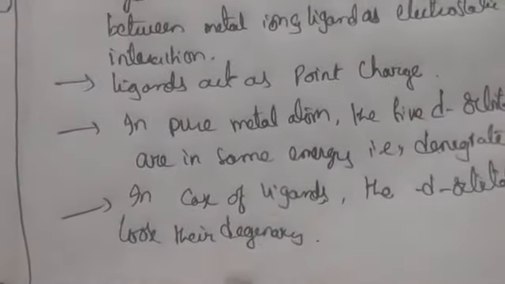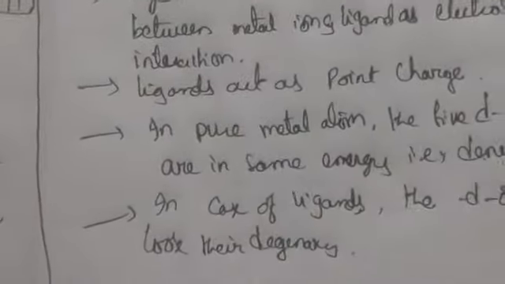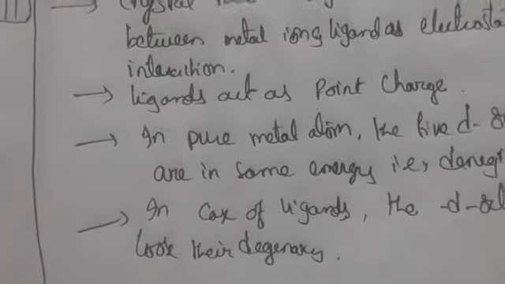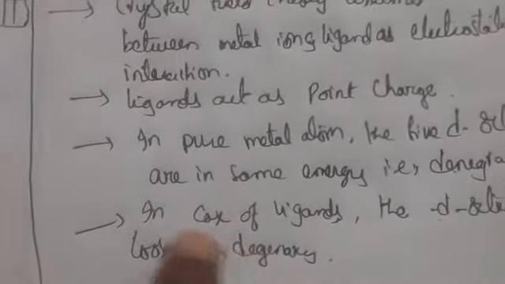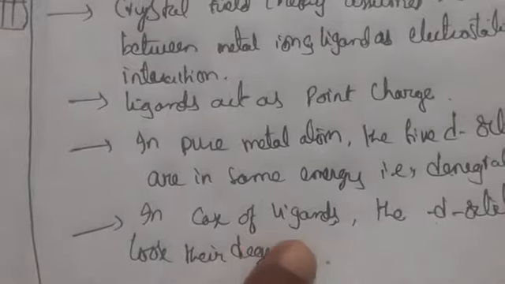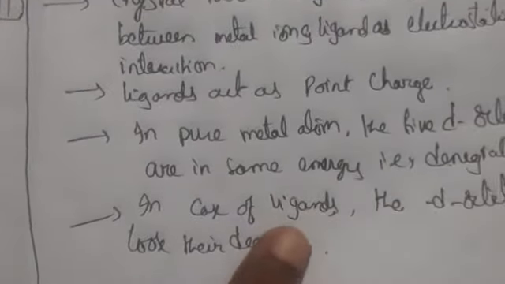Why do they lose their degeneracy? Due to the repulsion between the ligands and the orbitals. Generally, when ligands are at equidistance from each of the d orbitals, their energy increases to the same extent, and they will still be degenerate.